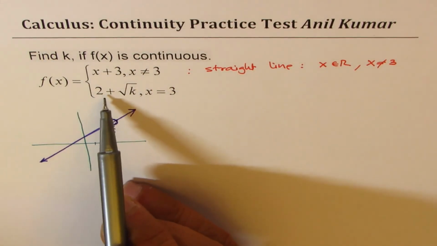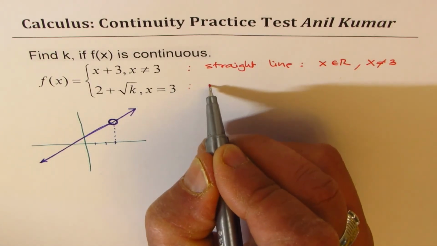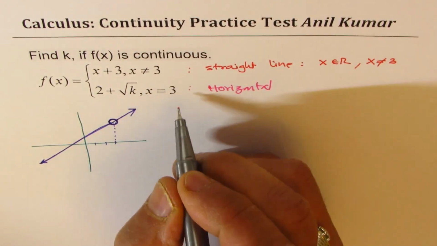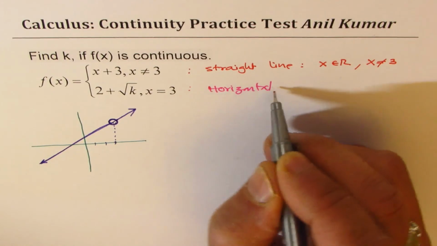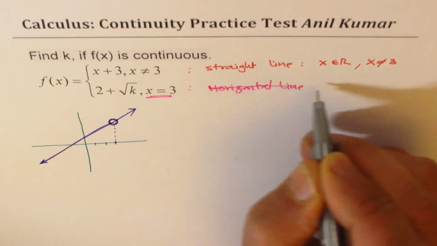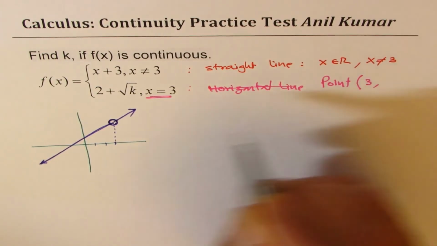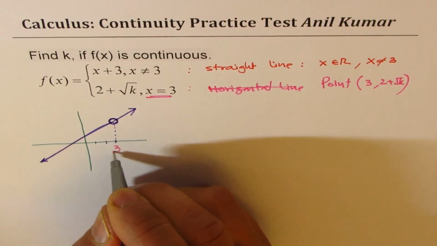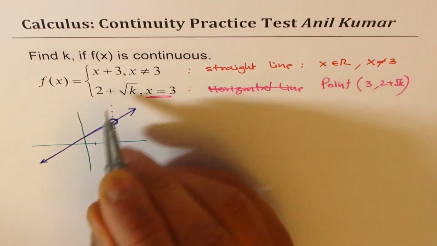The second piece here, this one, is a constant. It's a horizontal line. Right? But this is only valid for one value, right? So normally it would have been a horizontal line. But since it is only valid for x equals 3, it is just a point. Is it okay? Where the x value is 3 and the y value is 2 plus square root k. So at 3, depending on the value of k, it could be any point. Do you see that? It could be any point.